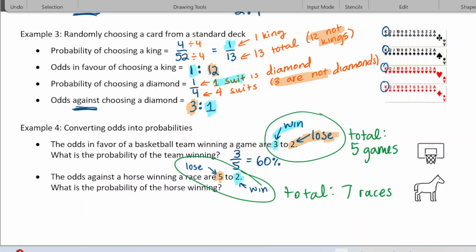So the probability of winning is 2 out of 7. 2 because of that 2 number here, and then 7 total. So when you're doing a probability, you're using the total. And when you're doing odds, you're not comparing to the total, you're just comparing ways you can win to ways you can lose.